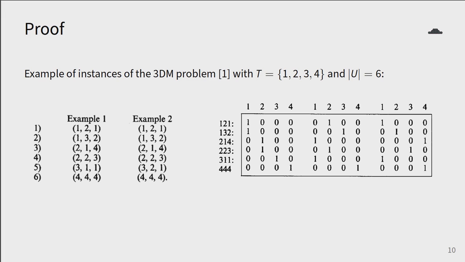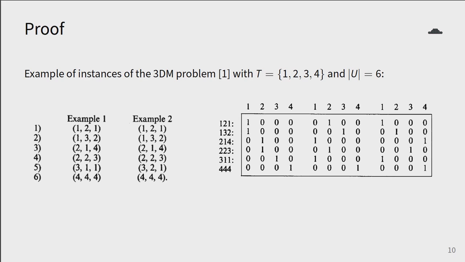Here is an example for the 3DM problem. We take the set T equals {1, 2, 3, 4}, and the subset U of size 6. On the left, both examples 1 and 2 consist of 6 ordered triples, all drawn from T^3. On the right, we have an alternate representation of example 1 called an incidence matrix. The labels on the right of this matrix are simply members of U. Note that the columns are divided into 3 sections, each corresponding to one of the dimensions in T^3.